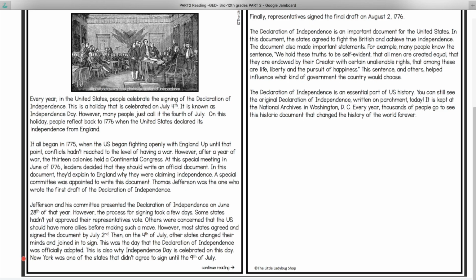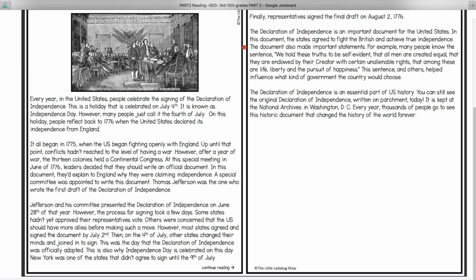New York was one of the states that didn't agree to sign until the 9th of July. Finally, representatives signed the final draft on August 2nd, 1776. The Declaration of Independence is an important document for the United States. In this document, the states agreed to fight the British and achieve true independence.